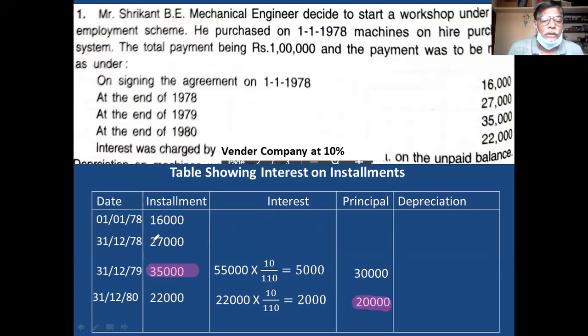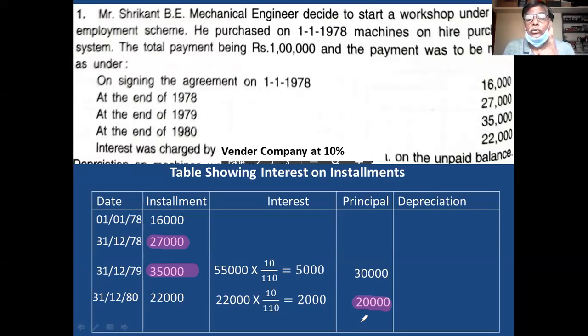Next is the 27,000 installment. In this 27,000 installment, you add the amounts in the principal column. How many amounts are there in the principal column? I'm not asking the amount. How many amounts are there?